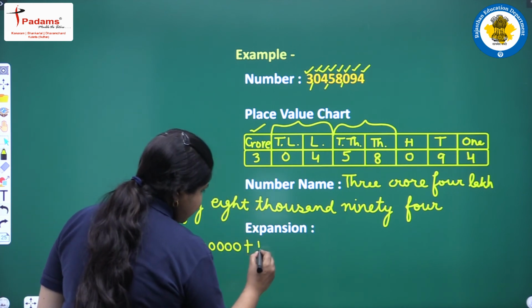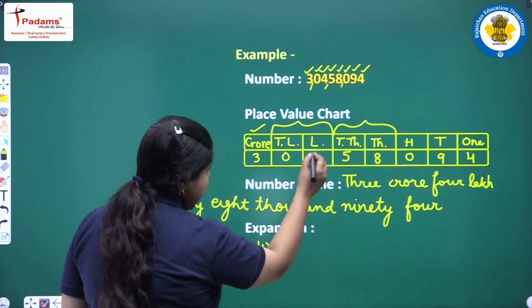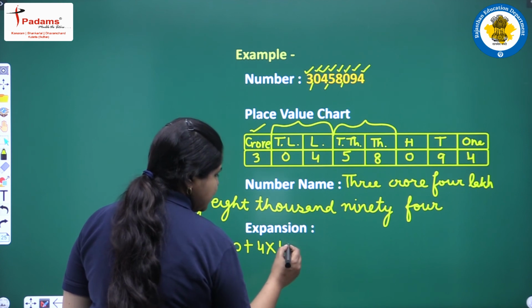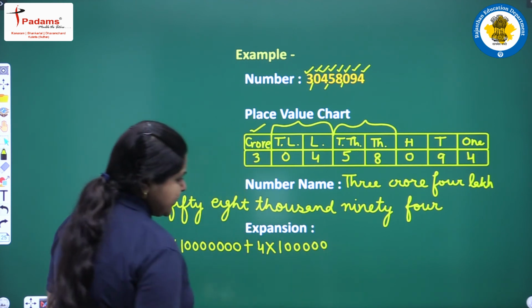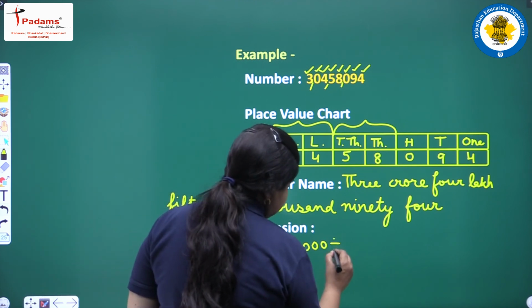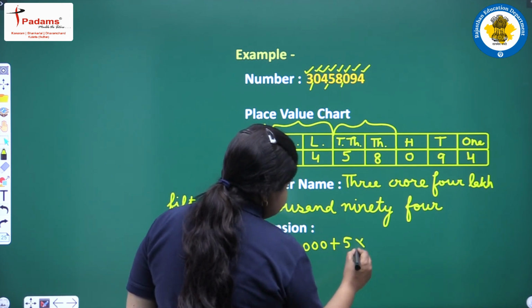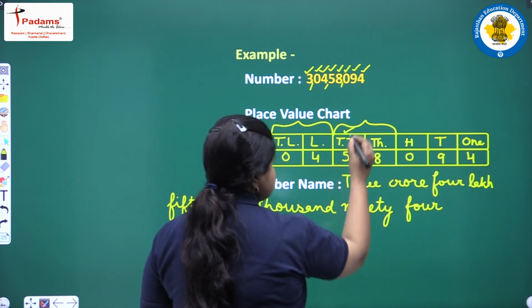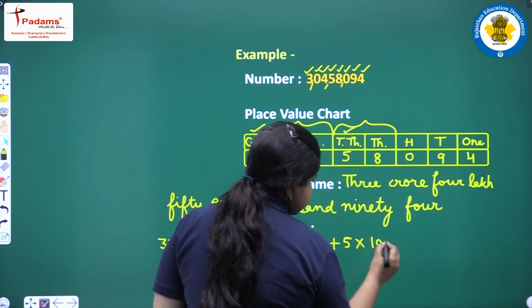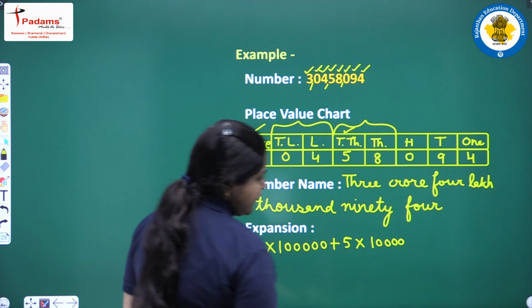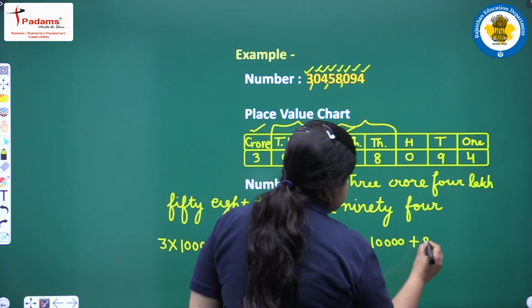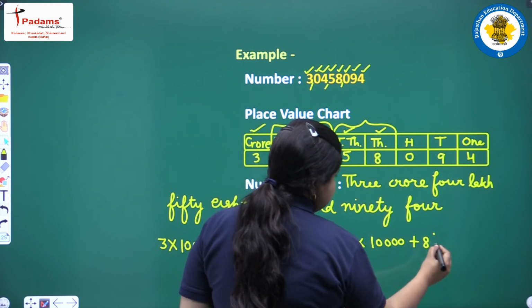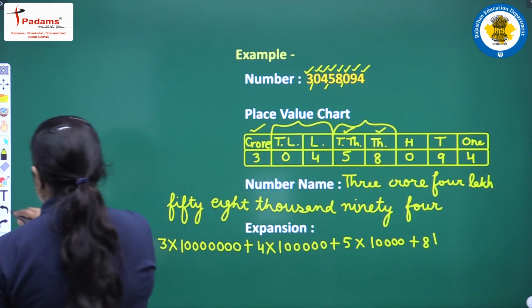We write it 4 into lakh place value, that is 5 zeros. 1, 2, 3, 4, 5 zeros plus 5 into 10,000 place value. So, 10 and 3 zeros for 1000. So, total 4 zeros plus 8 into 1000 place value,